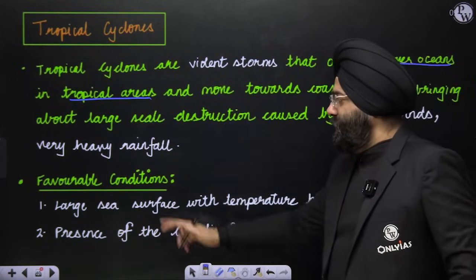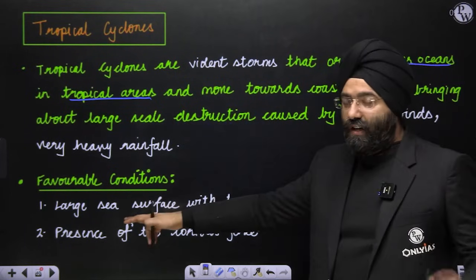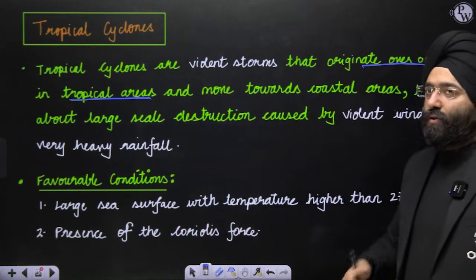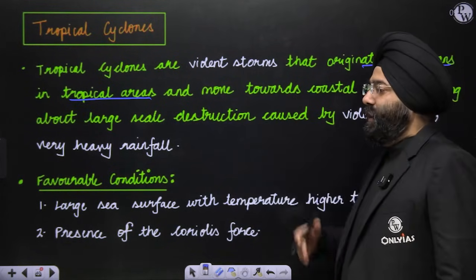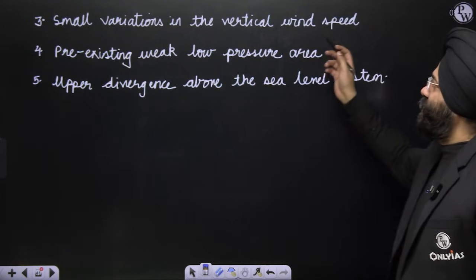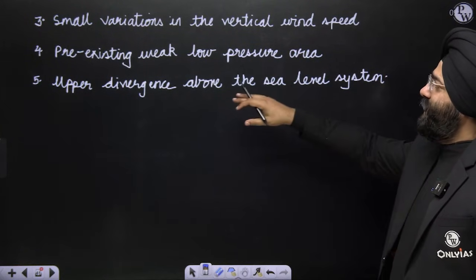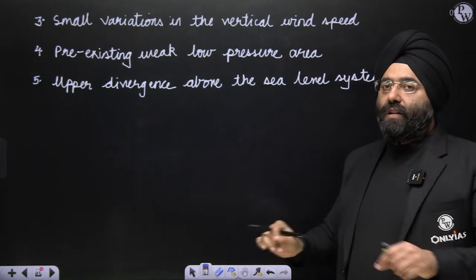Favorable conditions: a large sea surface with temperature higher than 27 degrees, the higher the better; presence of Coriolis force, which helps form cyclones because of the deflection it causes; small variations in vertical wind speed; pre-existing low pressure; and upper divergence above sea level, which helps in the formation of the tropical cyclone.